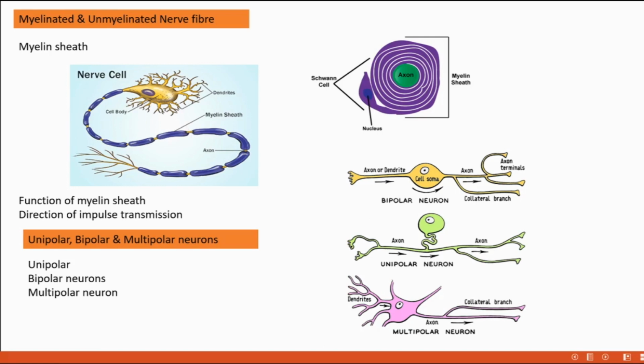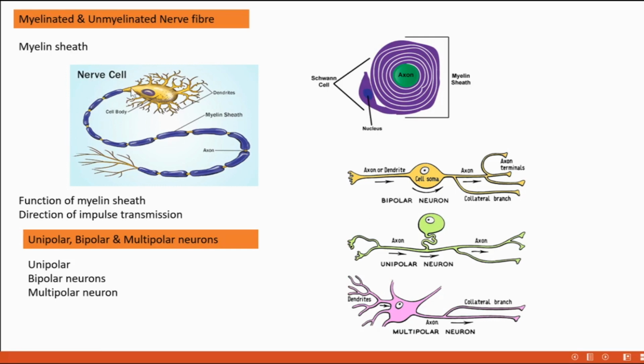Nodes of Ranvier. Ranvier spelling: R-A-N-V-I-E-R. Those are gaps in the sheath. The regions of the axons without myelin sheath are called nodes of Ranvier. And how do the nerves or axons having myelin sheath transmit impulse very fast when compared with unmyelinated nerve axons? How does the transmission occur this fast?